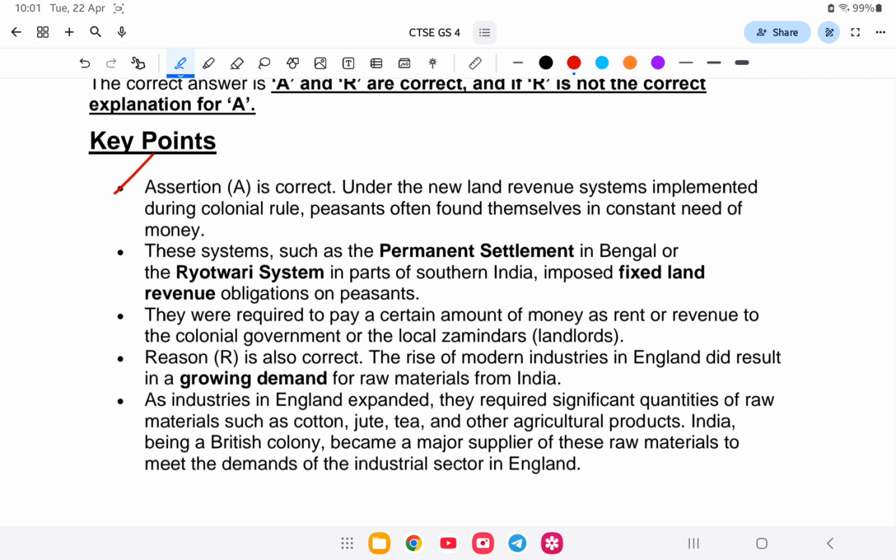The assertion is correct because under the new land revenue system, peasants needed money. These systems are the Permanent Settlement of Bengal, the Ryotwari system in South India, and the Mahalwari system. And the reasoning is not correct, because the rise of modern industry in England did not result in growing demand for raw materials in India. So this is the answer. Let us go to the next question.